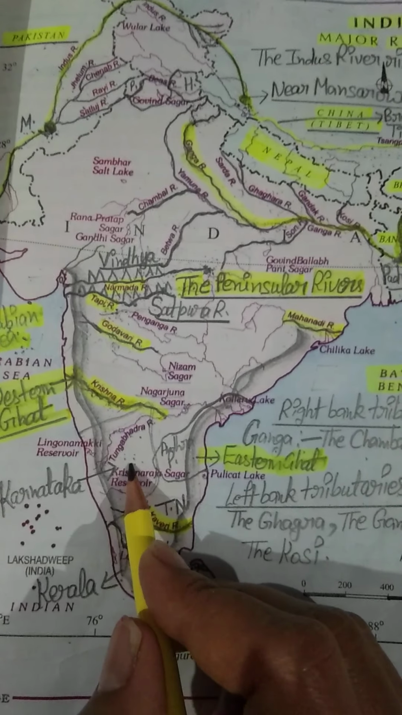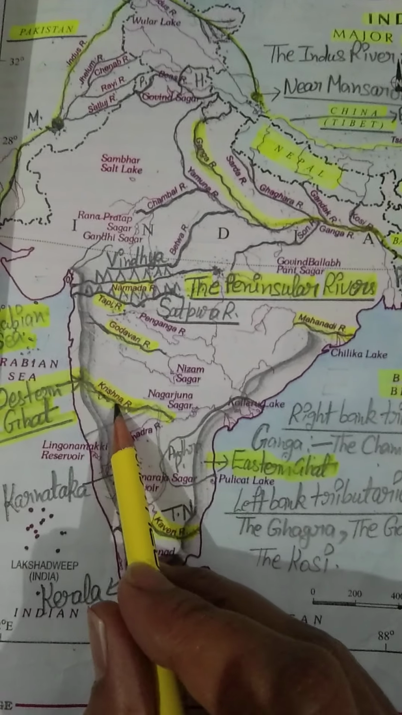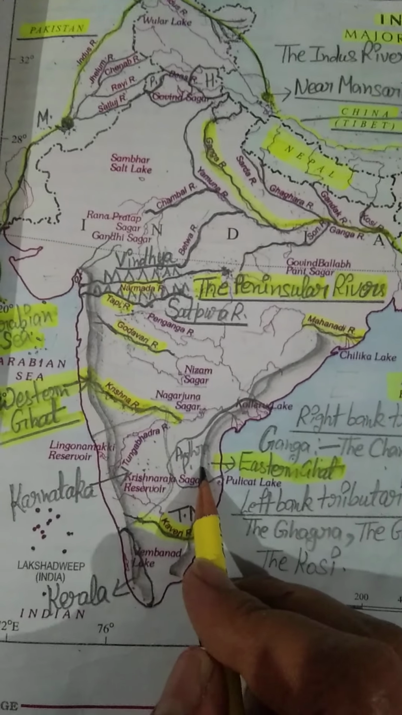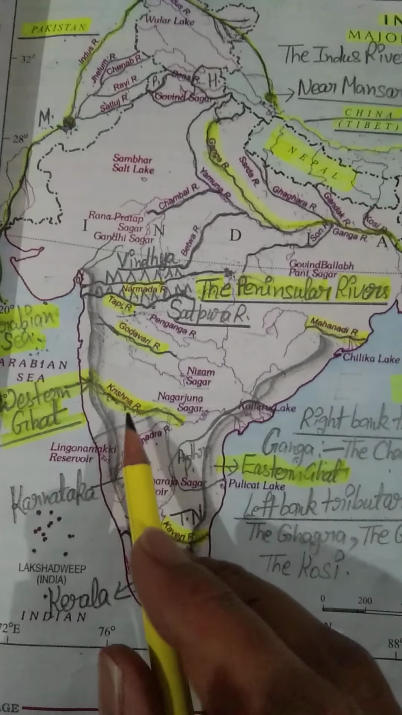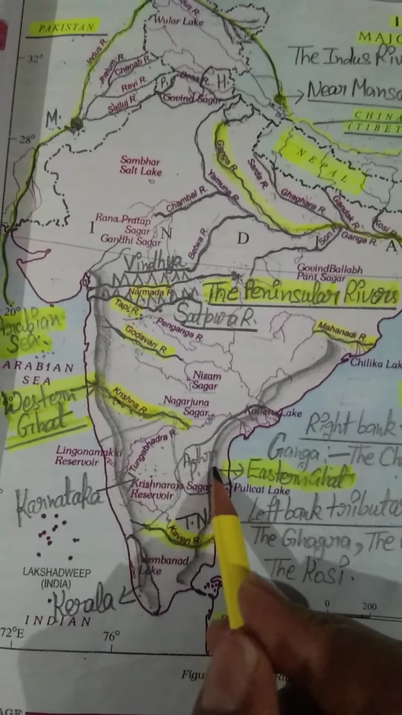Students, its drainage basin is shared by three states: number one, Maharashtra, number two, Karnataka, and number three, Andhra Pradesh. This river gives its water to three states: Maharashtra, Karnataka, and Andhra Pradesh.